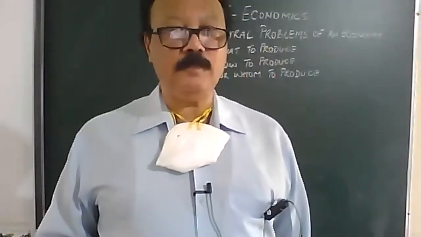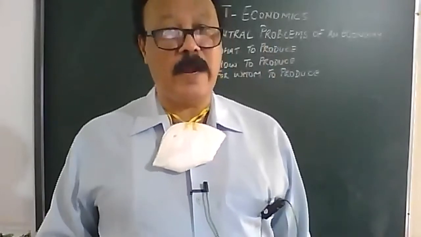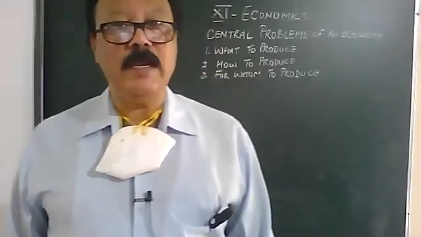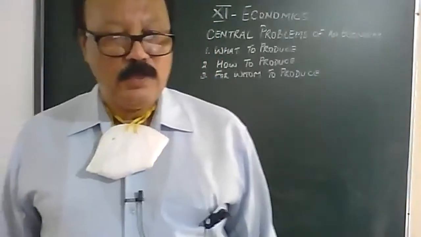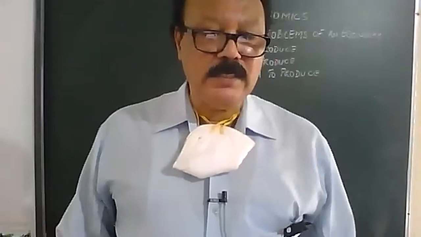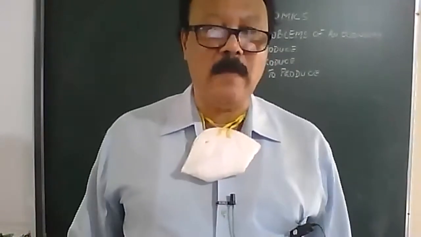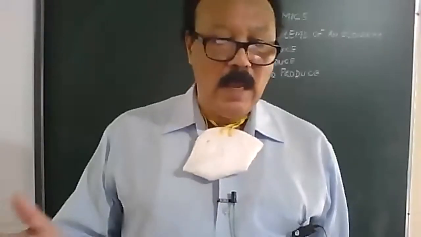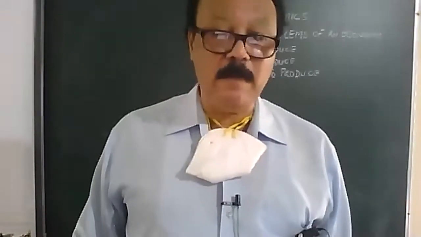What does land get in return? You get rent, labor gets wages, capital gets interest, and the entrepreneur gets profits. So, how is this national income distributed among the people? Is it equitable, that is equally, or is it unequal? This is the big problem.